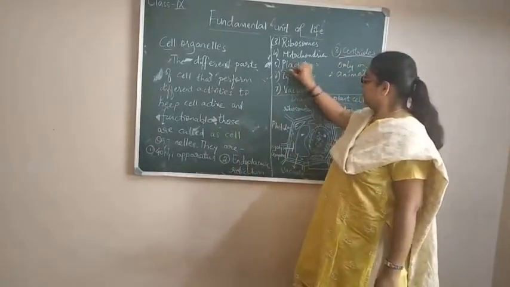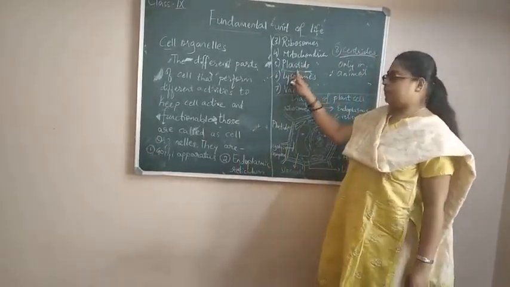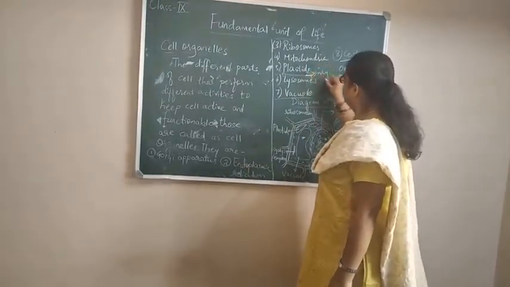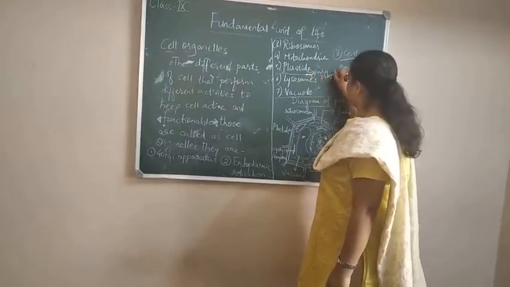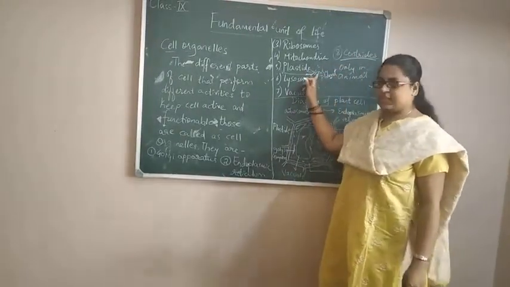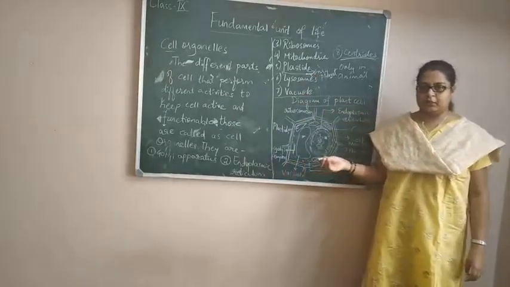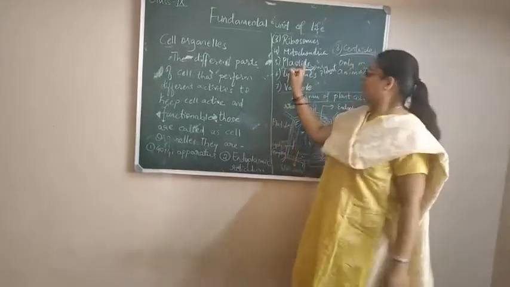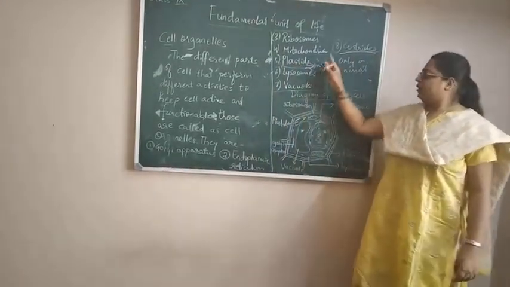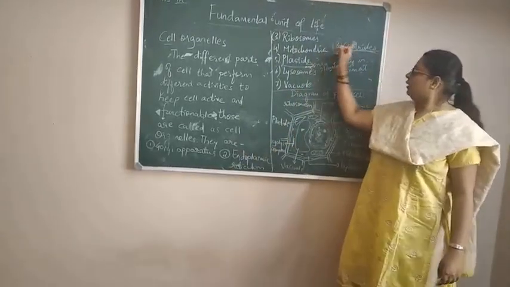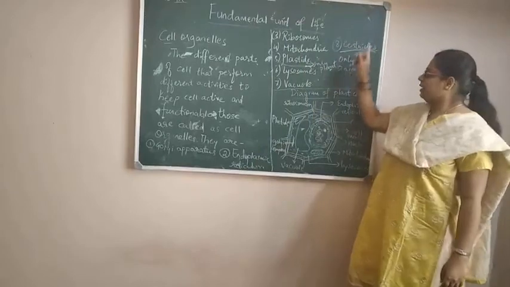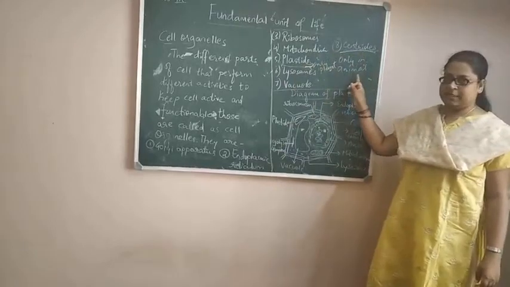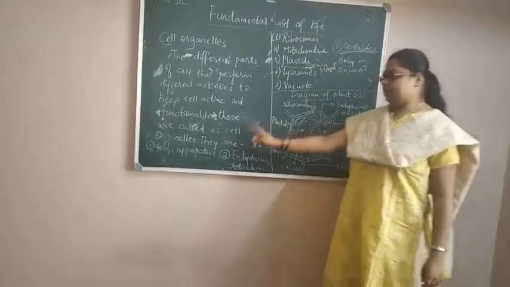And plastids are an important cell organelle present only in plant cells. Only the plastid is present in plants. It is essential for photosynthesis, to prepare the food, but it is absent in animal cells. Listen, plastids are present in plant cells along with all the other cell organelles, which are common, except centrioles. Centrioles are present in animal cells. Understood? These are the cell parts.